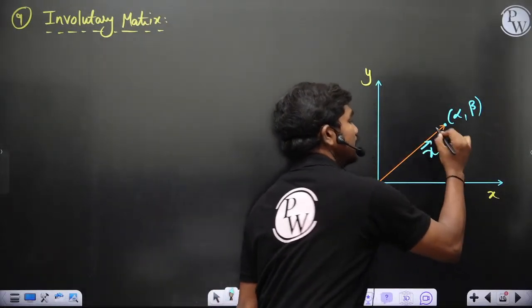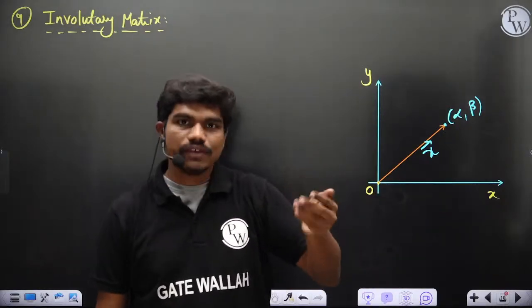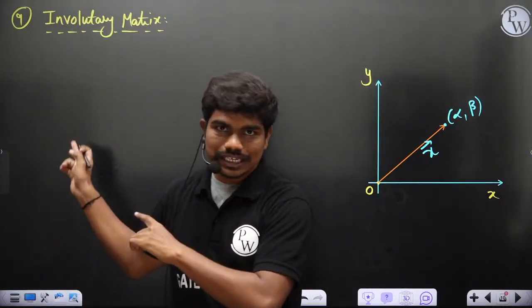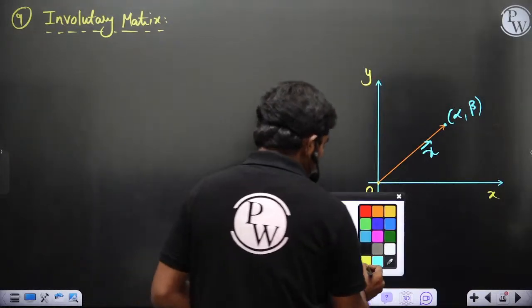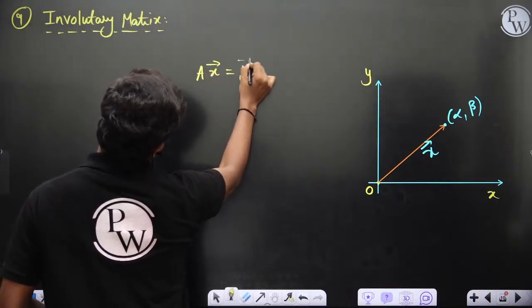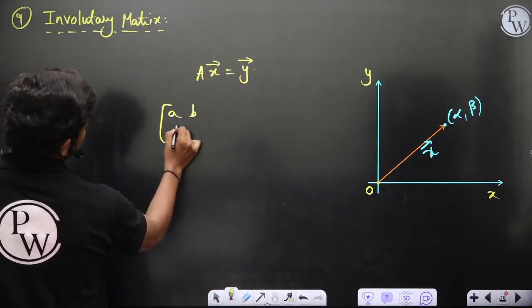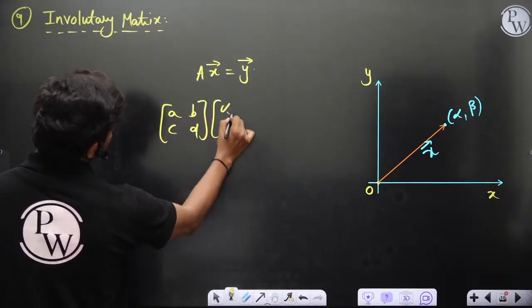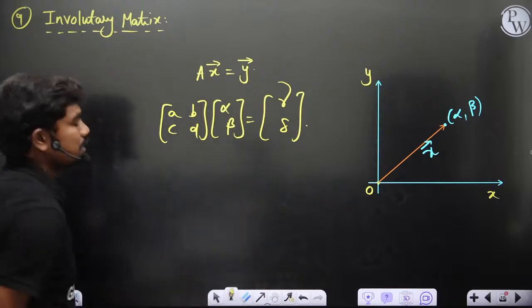But orthogonal matrix is only one specialization, where length does not change. But let's say I have a matrix in general. This involutory is like the generalization of an orthogonal matrix. For example, if I apply A on X, let's say I get Y. I'll get some different vector, because if I multiply a matrix A, B, C, D to this alpha, beta, maybe I'll get some numbers gamma, delta. So let's say this is the matrix I got.